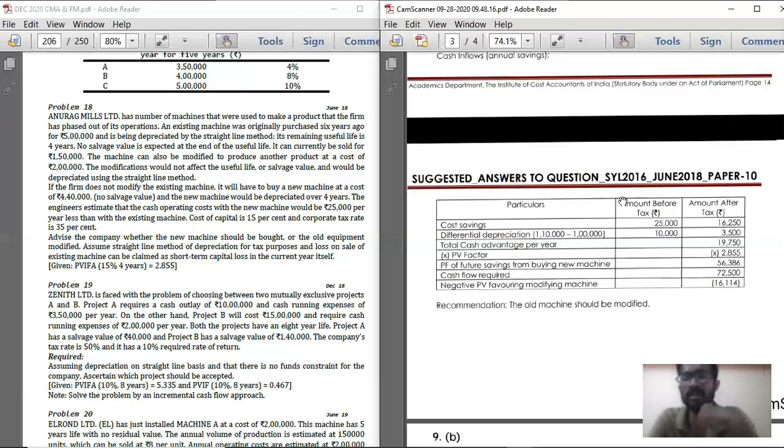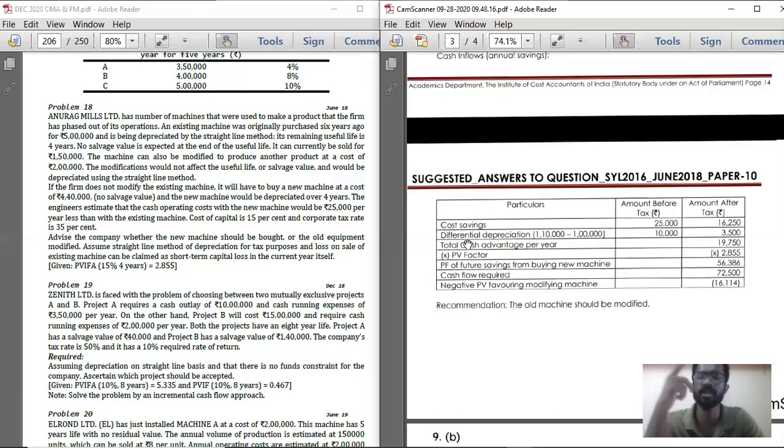Sorry, this differential depreciation, you should deduct it from the cost savings, because this increase in depreciation is going to tax you more. I'll just give you a clear example. Suppose net profit is 1 lakh rupees. On that net profit, if you deduct depreciation of 50,000, then your profit before tax is 50,000.